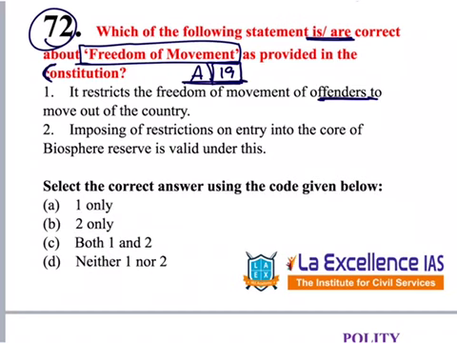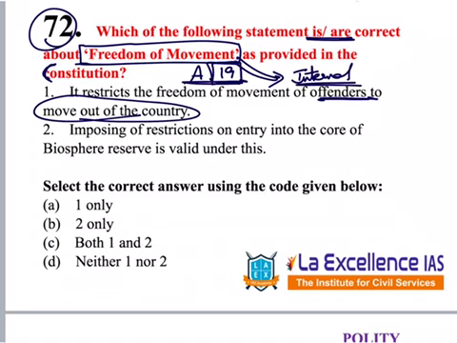Yes or no? Freedom of movement under Article 19 deals only with the internal movement, not moving out of country. This comes under Article 21, right to life and liberty. So if we know this distinction, we can say this is not correct.